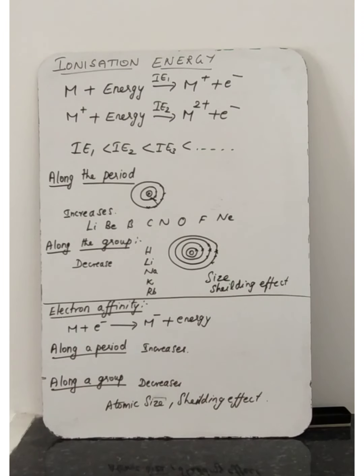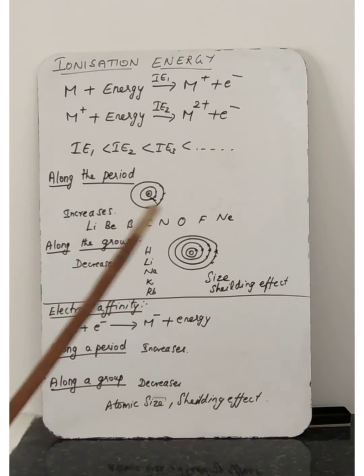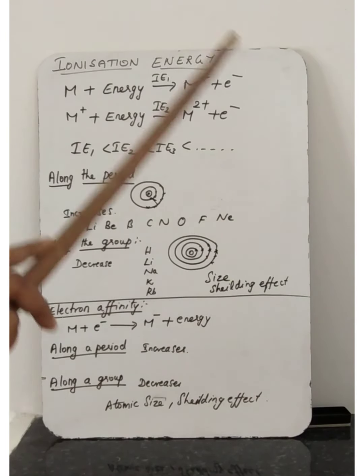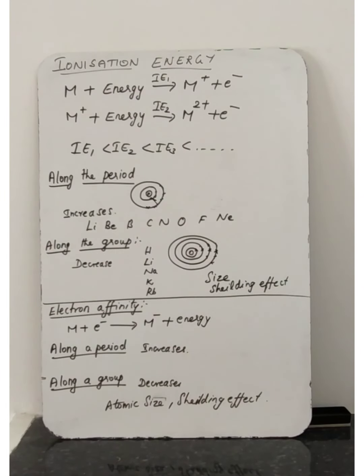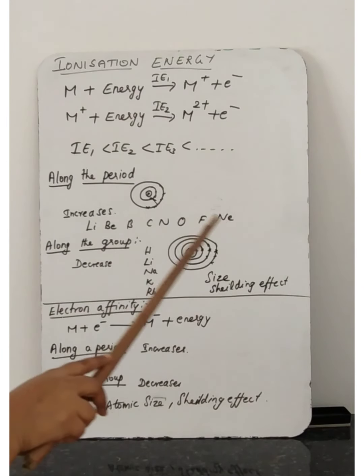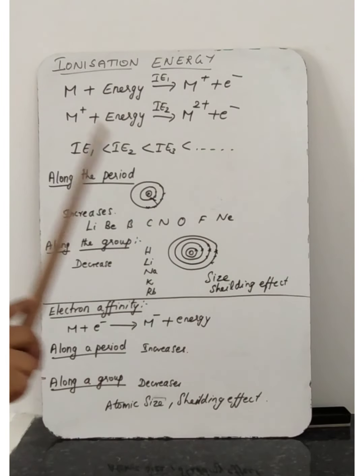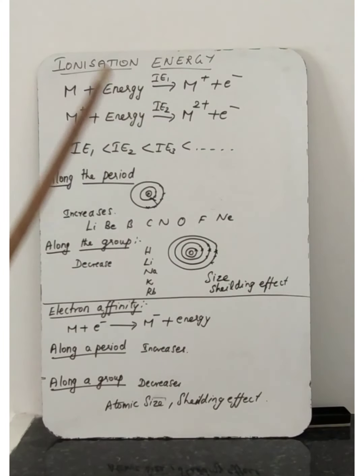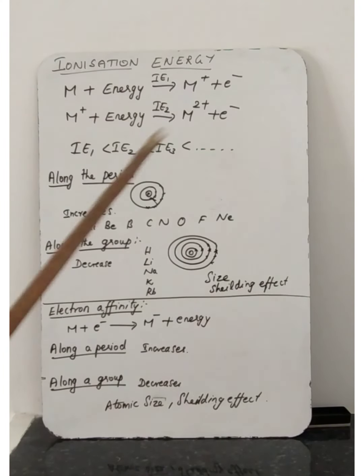Next we are going to discuss how this ionization energy varies along the period and along the group. What is meant by a period in the periodic table? Horizontal rows are called periods and vertical columns are called groups. So from left to right in the periodic table along the period, does the ionization energy decrease or increase? That is what we are going to discuss.